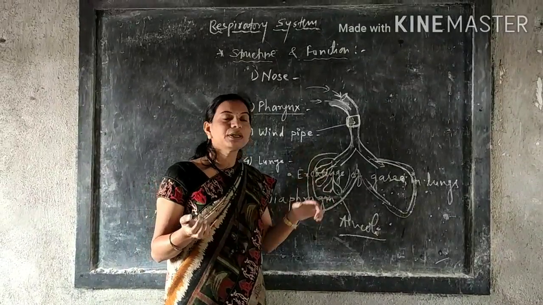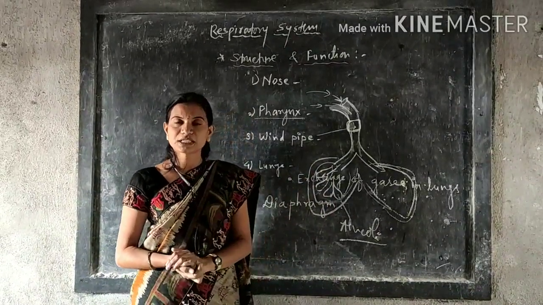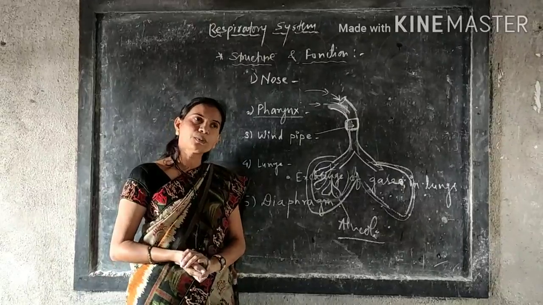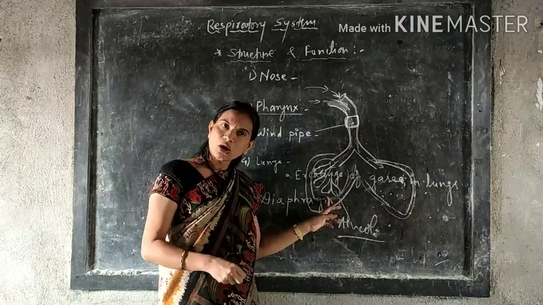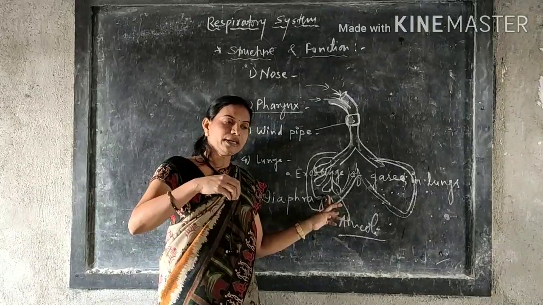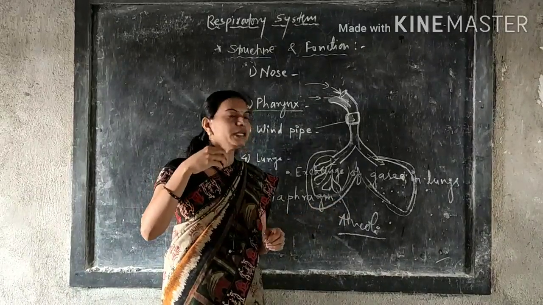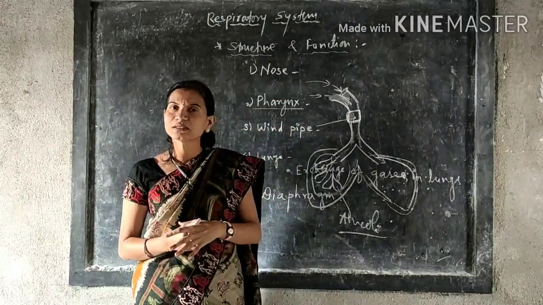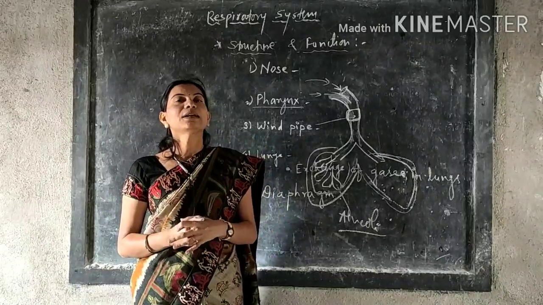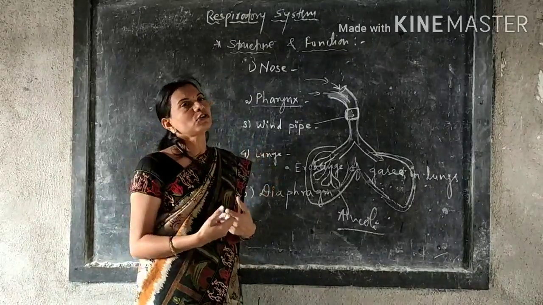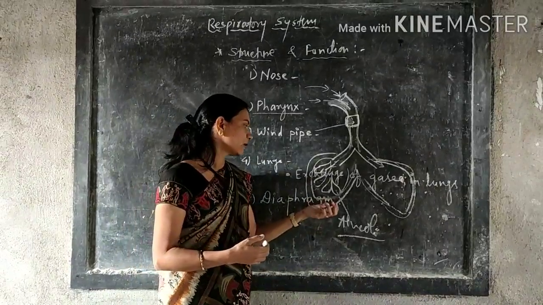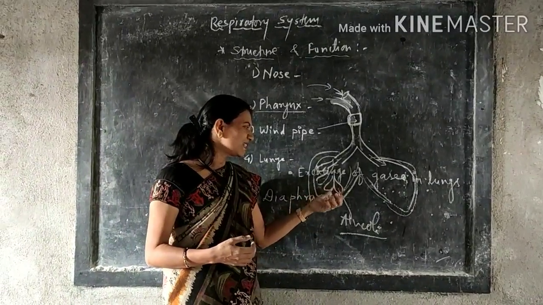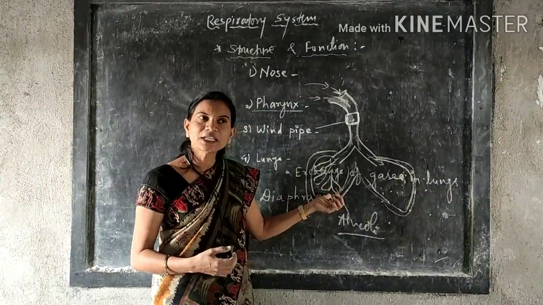In the blood capillary, an iron-rich element is present which is known as hemoglobin, and this hemoglobin is responsible for absorbing the oxygen. It means if you have more hemoglobin in your blood, you can absorb more oxygen and your body carries out its functions well. So this oxygen is absorbed by the hemoglobin in the blood.